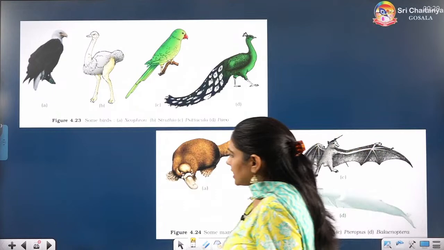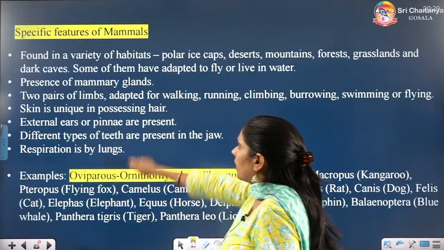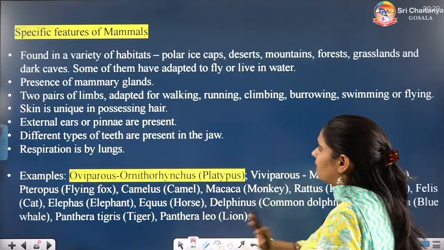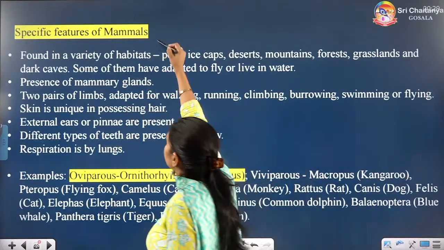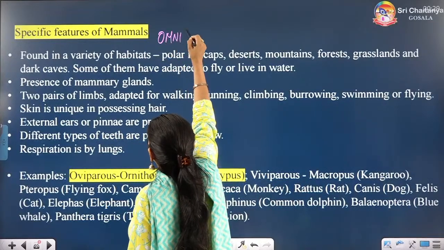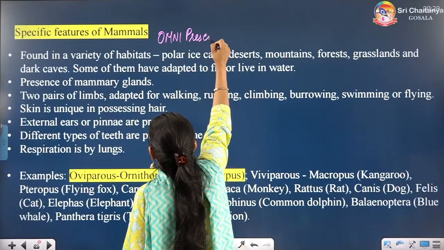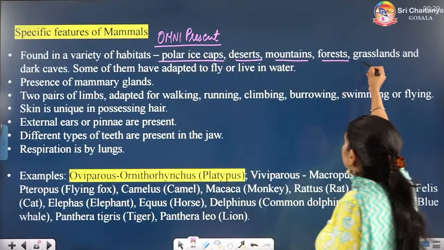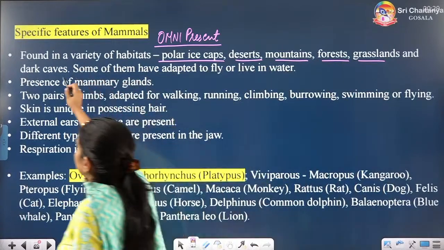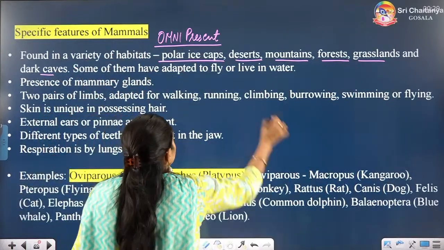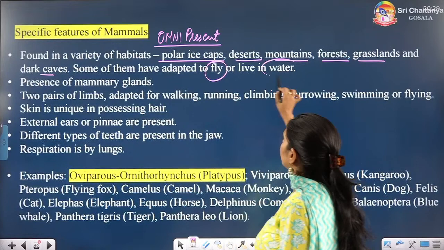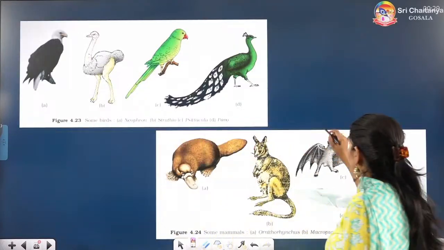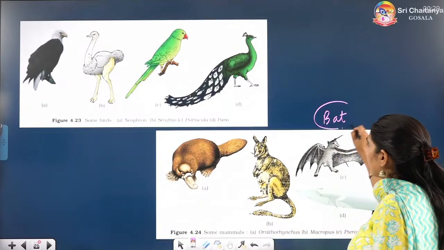Alright. Next we will talk about the mammals. Mammals are found in a variety of habitats. Everywhere you will find them. They are omnipresent. Omnipresent means they are found everywhere. Polar ice cap, desert, mountain, forest, grassland, dark caves, everywhere you will find them. Some of them you will see flying, some of them you will see live in water. For example, you know about the bat. Bat is a flying mammal.